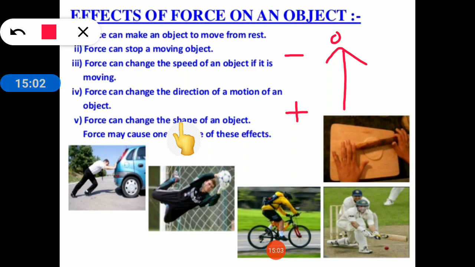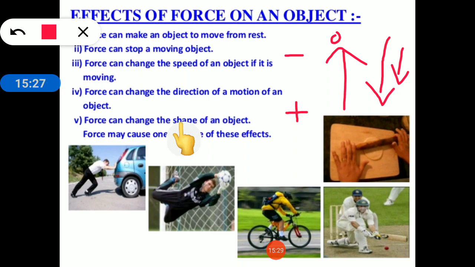Now when the speed becomes 0, what happens? The ball comes down. Now when the ball is coming downwards, the motion of the ball is from up to down. This is the direction of the motion. Okay, and in this direction, up to down also, there is one more force acting on the ball, that is the force of gravity.